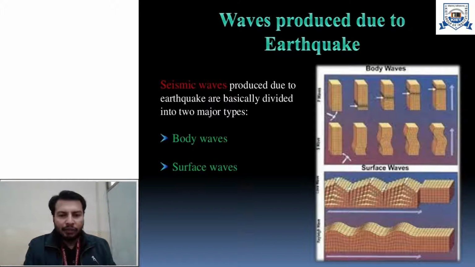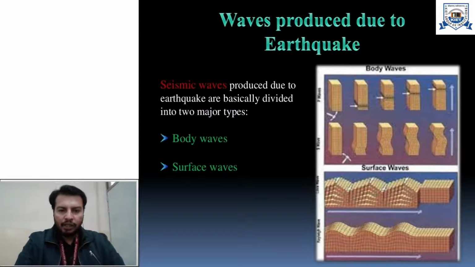So we have another terminology for them when they reach the surface of the earth. Now they have different properties and behave differently, hence the different name, surface wave. So when the energy is released from the focus and the waves are initiated, as long as they travel inside the interior of the earth they are called body waves, and as soon as they reach the surface of the earth they are called surface waves.